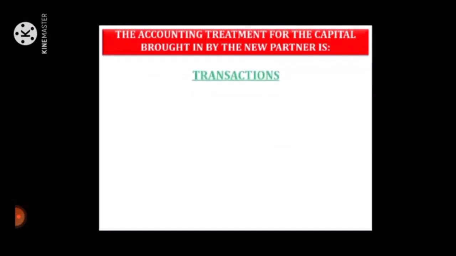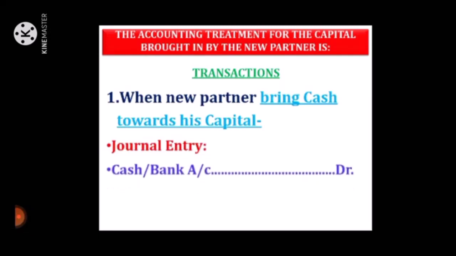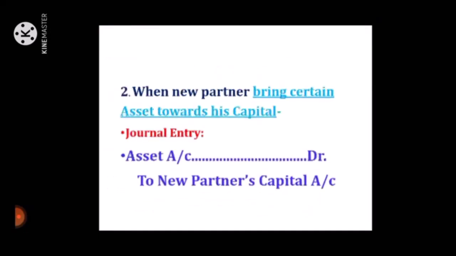Number 1, when new partner brings cash towards his capital, the journal entry: cash or bank account debit to new partner's capital account credit. Second, when new partner brings certain asset towards his capital, journal entry: asset account debit to new partner's capital account credit.